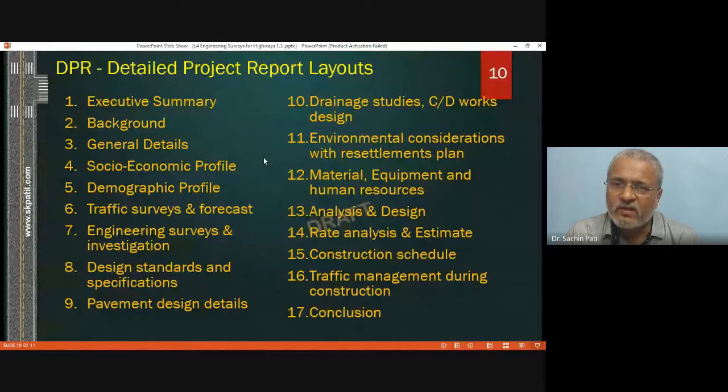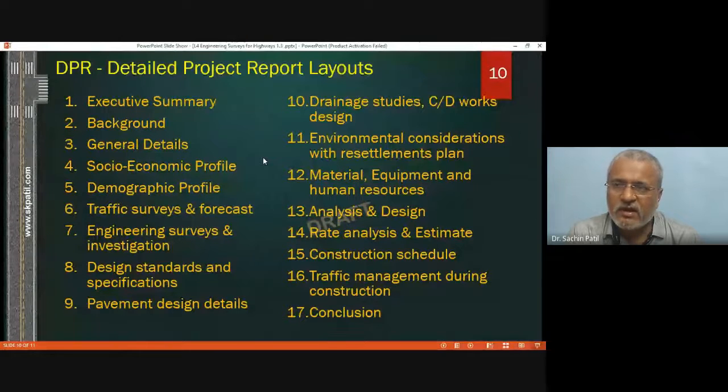Socio-economic aspects: how many people are there? What is their social background? Demographic profile, which includes the age of people, what is the average, whether the majority of people are of old age category or earning category or children, how many are male, female, that will be included in the demographic profile.